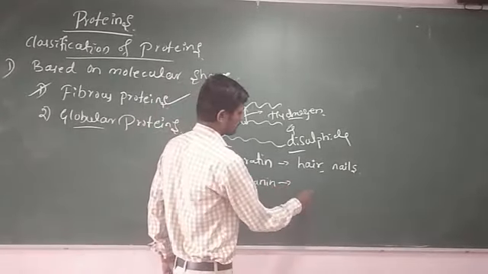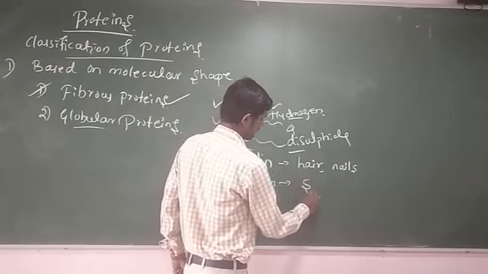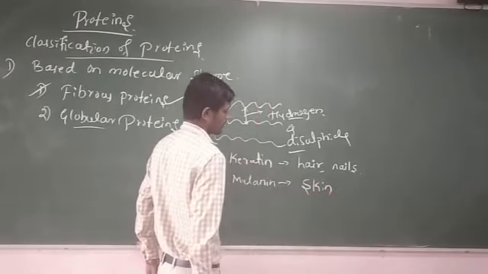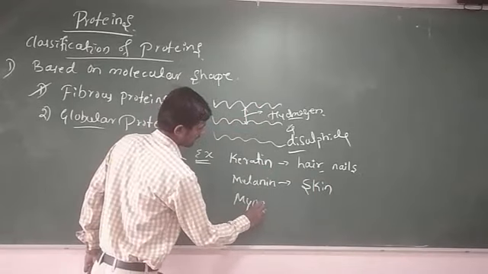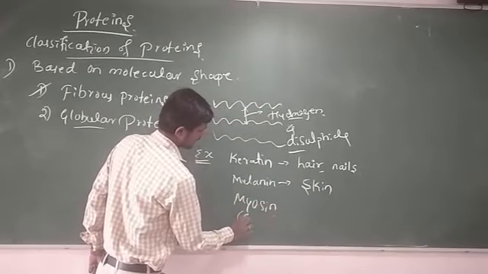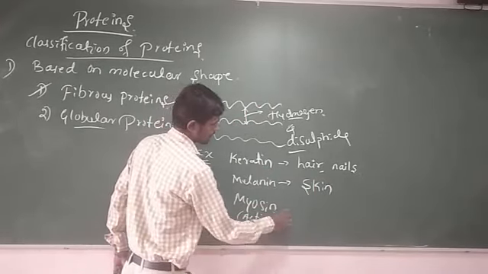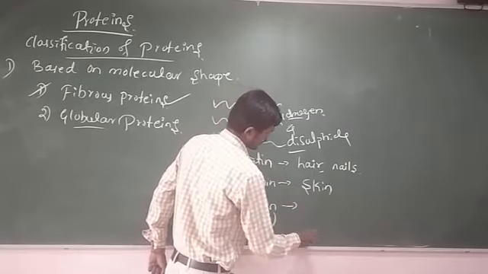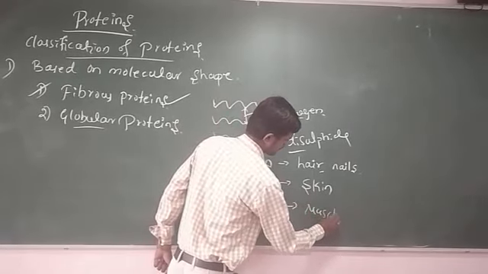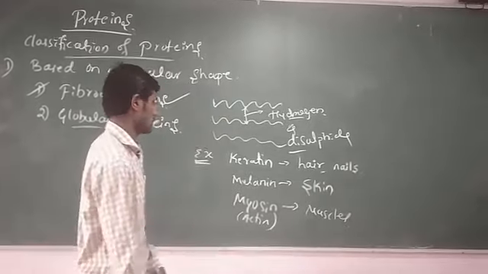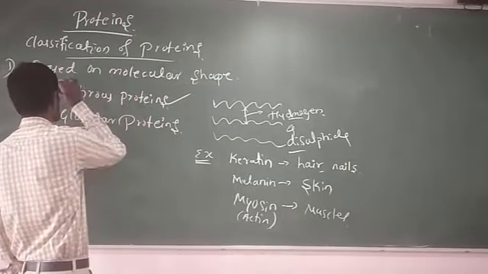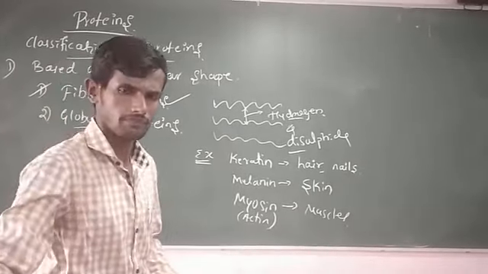It is one of the proteins present in skin. Next, another one, myosin and actin also. These are present in muscles. These are some examples for fibrous proteins.